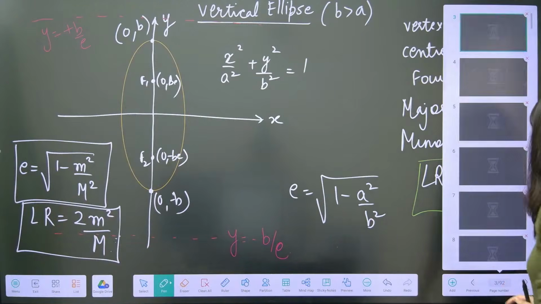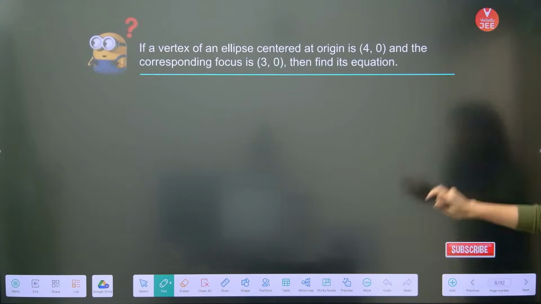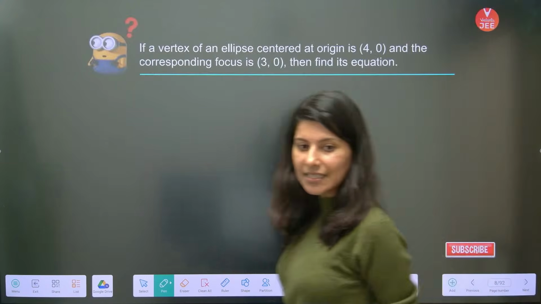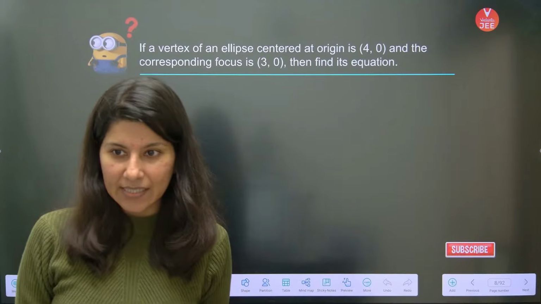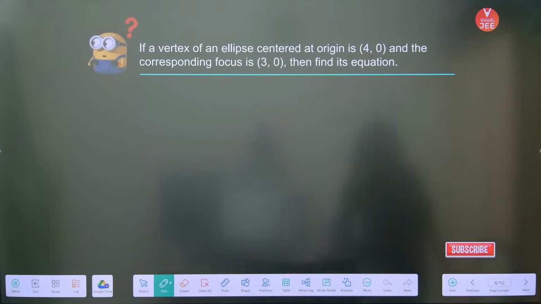Alright, now we will quickly jump onto this problem. Let us understand this problem. Yes, we will cover PYQ, don't worry.